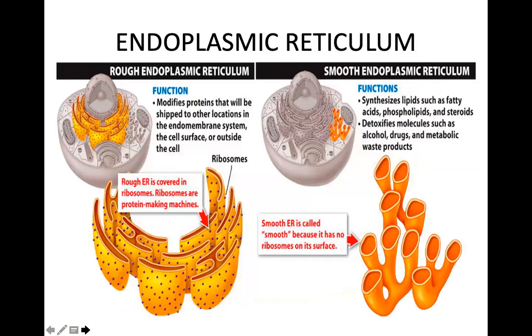What is the function of rough endoplasmic reticulum? It modifies protein, and this protein will be shipped to other locations inside the cell or outside the cell. Rough endoplasmic reticulum, the shape is cistern, and it is called rough because it has ribosomes on it. This is a smooth endoplasmic reticulum. No ribosomes are found on it. It synthesizes fatty acids, phospholipids, steroids. It detoxifies.